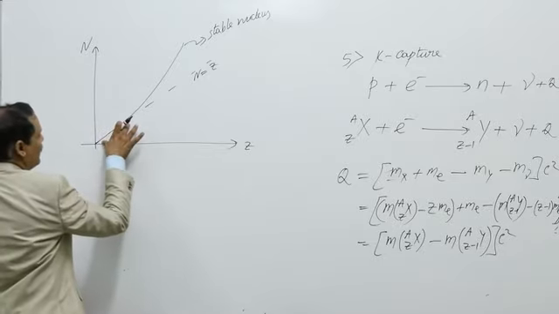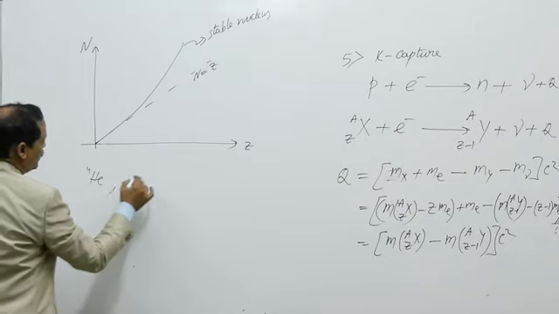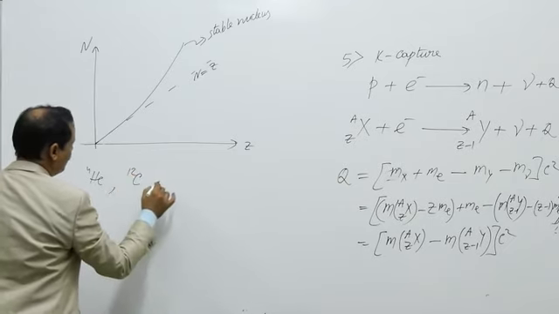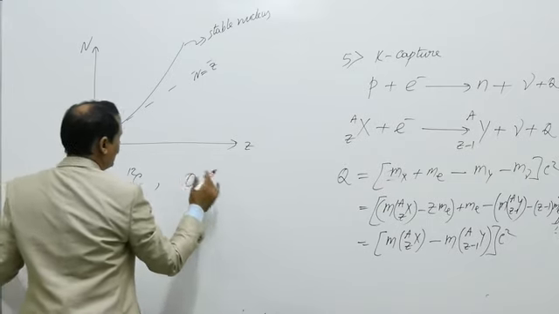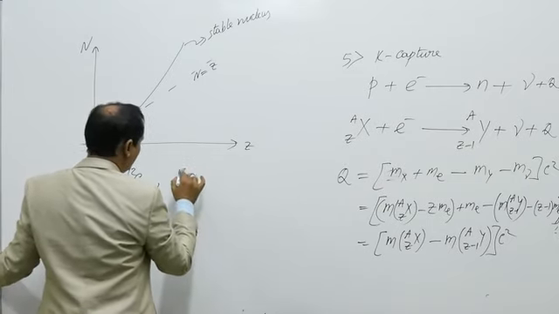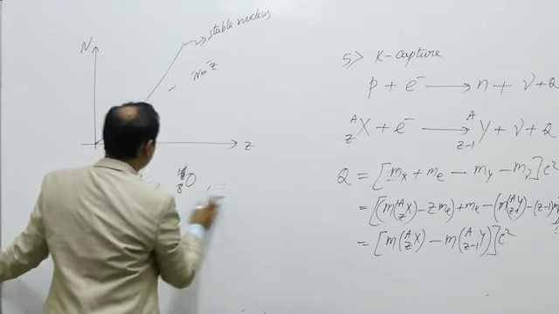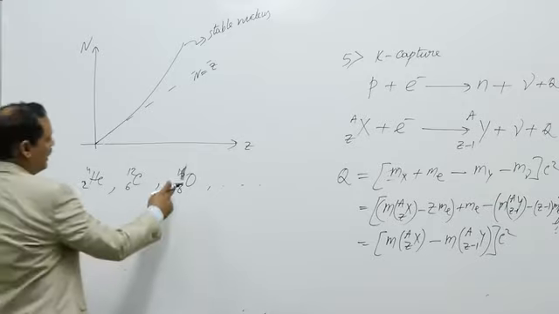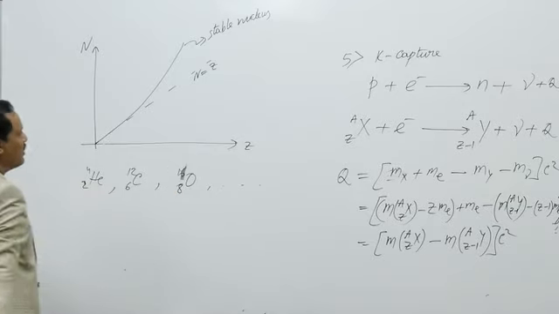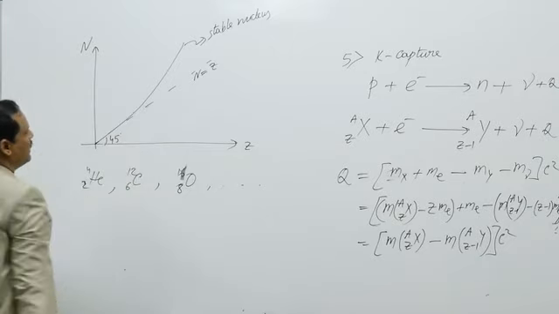For lighter elements such as He4, C12, O16, these are stable nuclei. They have an equal number of neutrons and protons. So this angle is 45 degrees, the N equal to Z line.